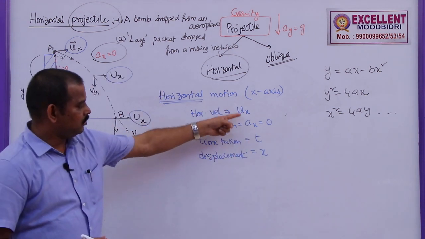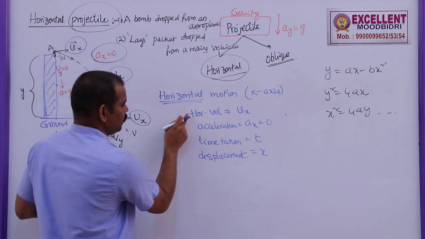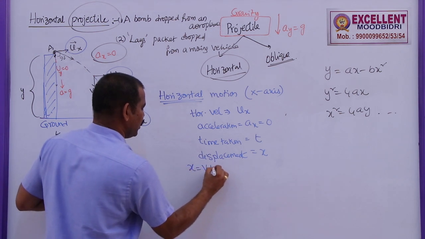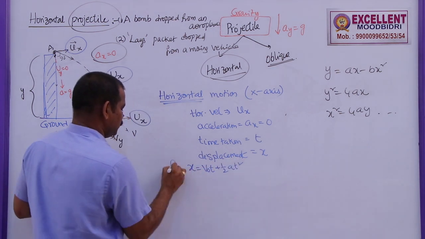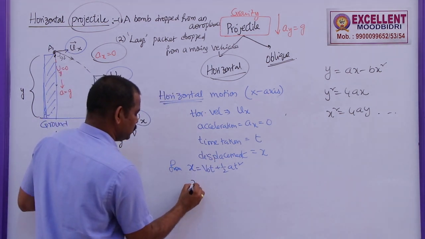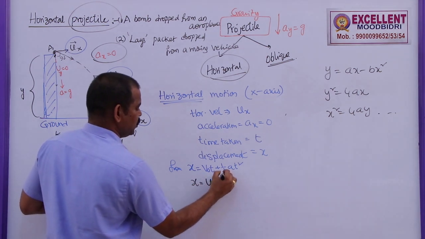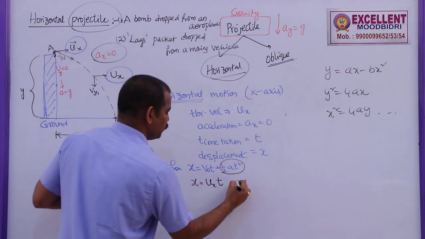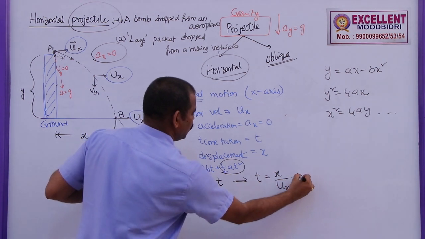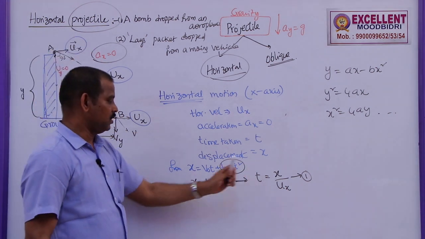So we can connect all these four with the equation x is equal to v naught t plus half a t square, that is, ut plus half a t square. If you substitute these values, the horizontal distance is x, the horizontal velocity is ux, the time taken is t, and the acceleration is 0. So the time taken by this body to reach the ground is the horizontal distance traveled divided by the initial horizontal velocity.